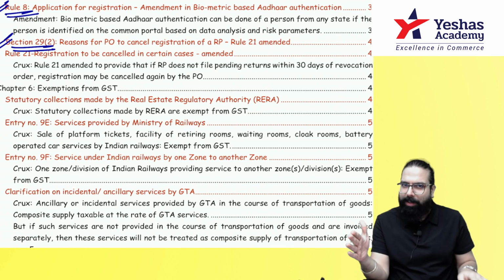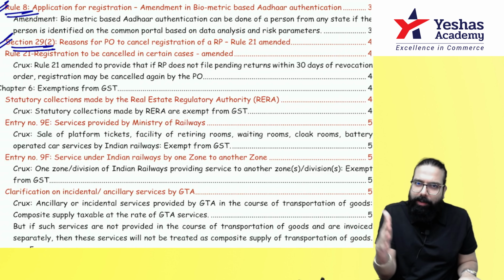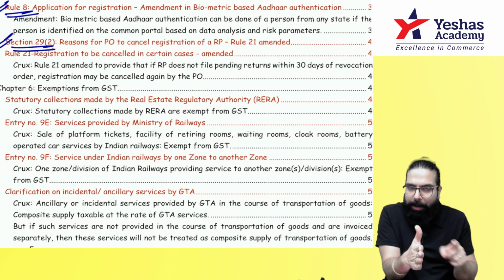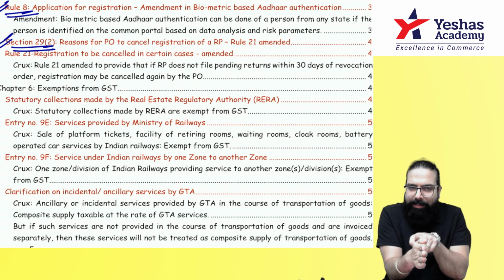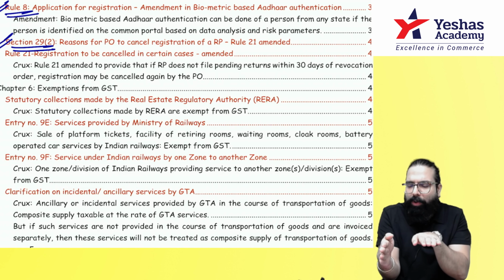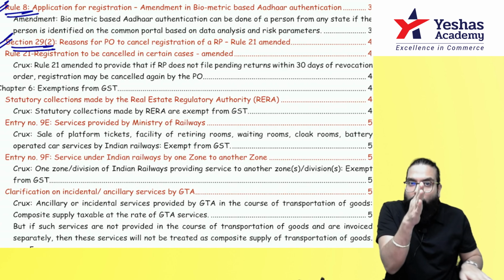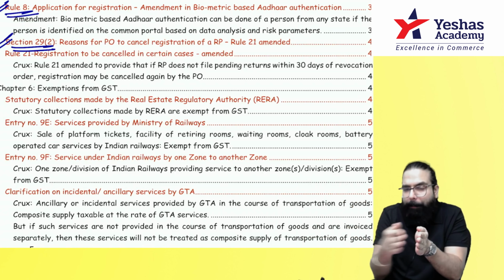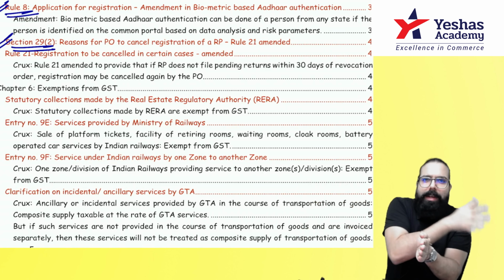Your registration was cancelled. You applied for revocation. They gave you a revocation order. Once the revocation order of your registration cancellation has come, all the pending returns have to be filed within the next 30 days.